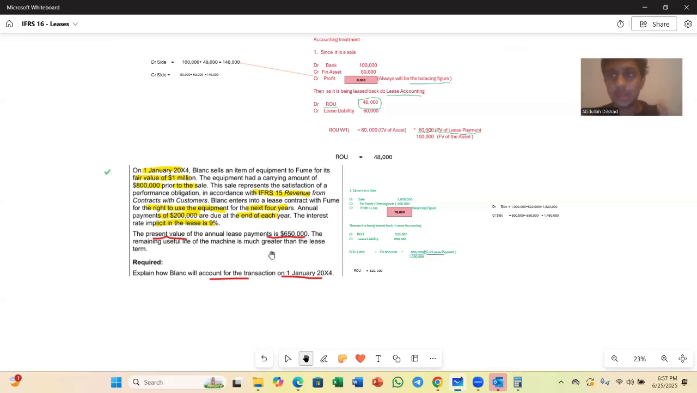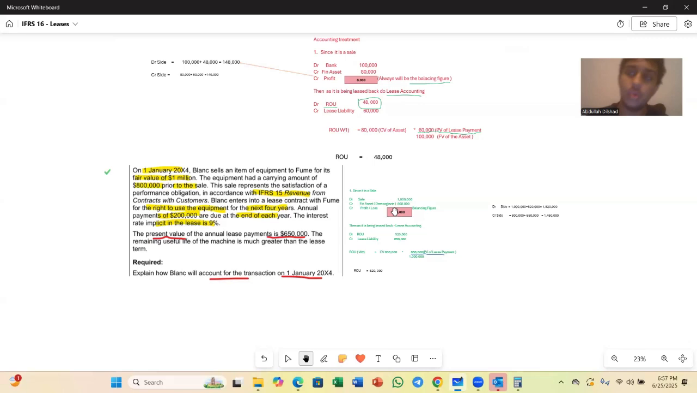So this is your question. They have given you the fair value, they have given you the carrying value, they have given you the 4 years lease period, and also they have given you the present value of your annual lease payment, right? So most of you might be thinking, then why did they give this 200,000, 9%, 4 years? Well, if you redo the calculation, you will arrive at a figure of 650,000.